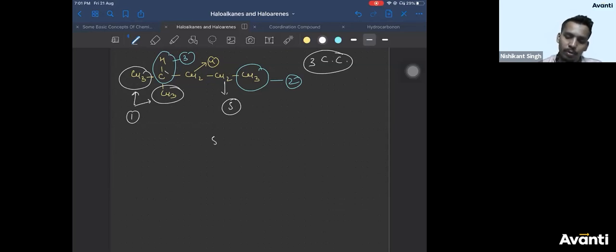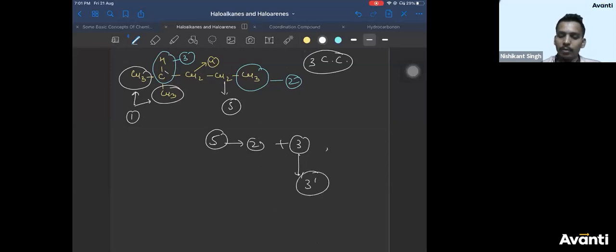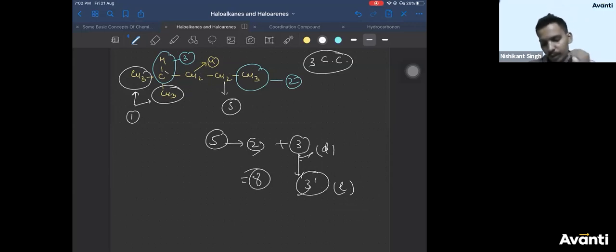So 5 compounds generally, that means you can write it as 2 plus 3. So 3 compounds also have their mirror image, that is 3 dash. All of them can be dextro, their mirror images will be levo, or levo dextro, anything. So total 3 plus 3 plus 2, 8. Is that clear now, Chandan? Yes, Chandan. Is that clear now? All right.